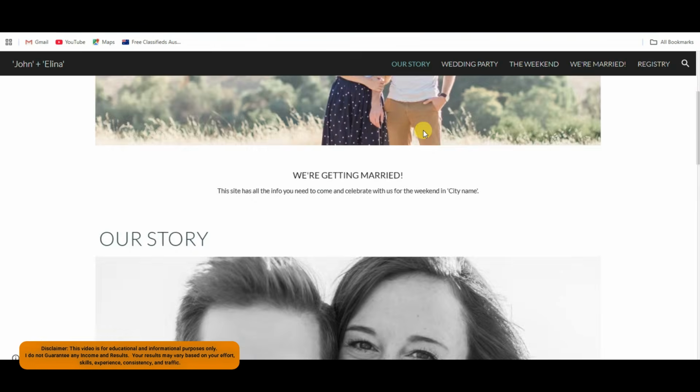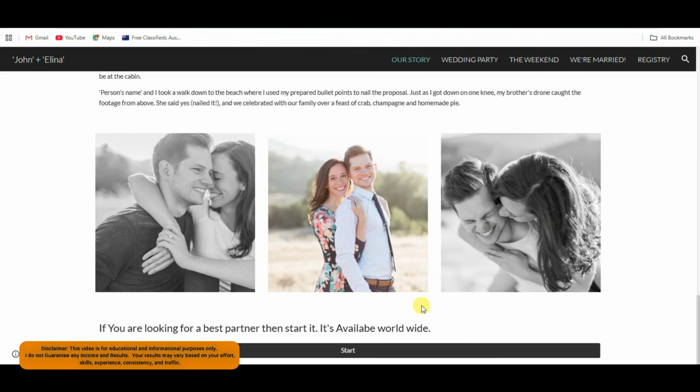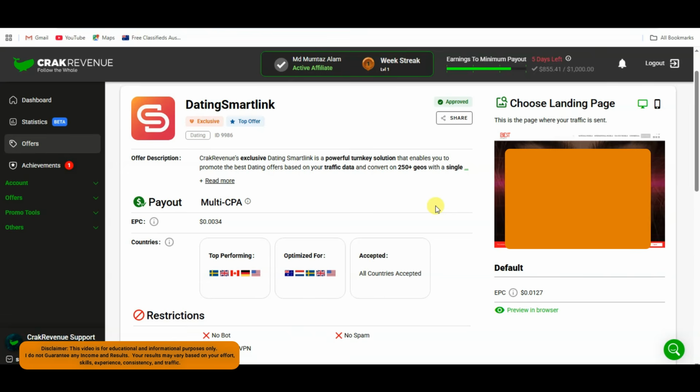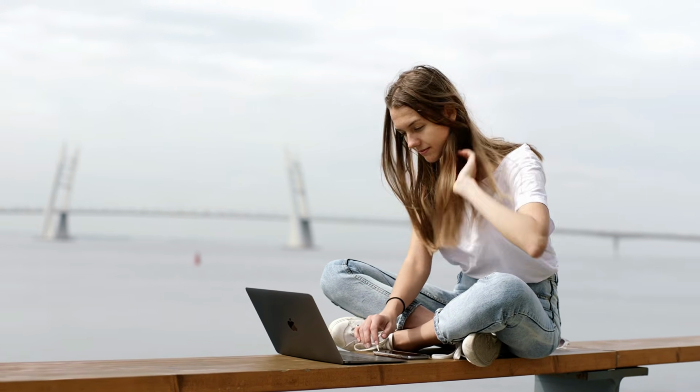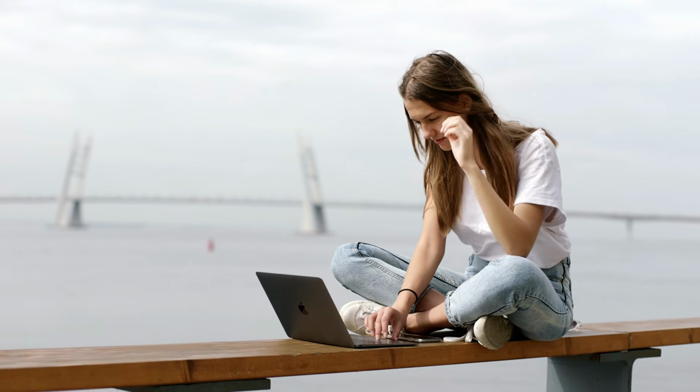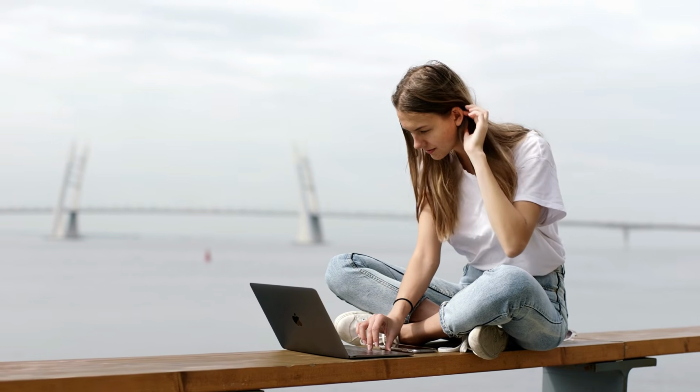When any user visits your Google site, and if they click on this button, then CrakRevenue Network will show CPA offers according to the user. When that user completes the required step, then CrakRevenue Network may credit your account. Guys, using this method, you can generate a good amount of leads. If you want to learn more about CrakRevenue Network, then you can watch this video right here.